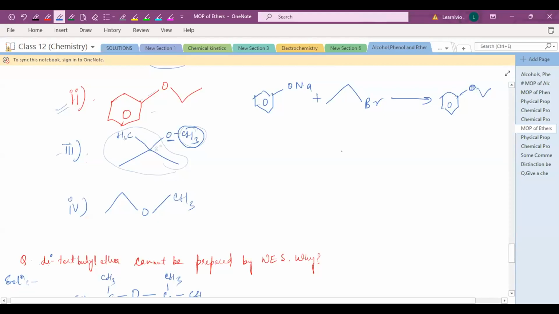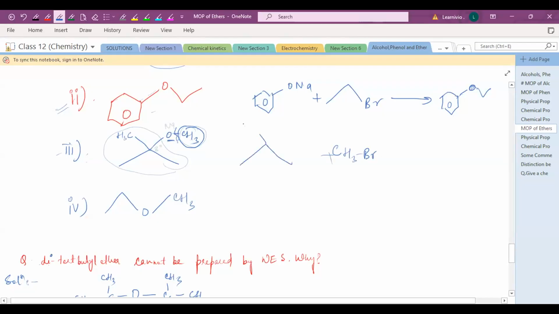What will you prepare from CH3? The CH3Br, and the remaining. So basically you just break this bond, CH3, this oxygen, and this bond you break. So this remaining thing will form the alkoxide, meaning you will attach the Na to this oxygen and you will write this.